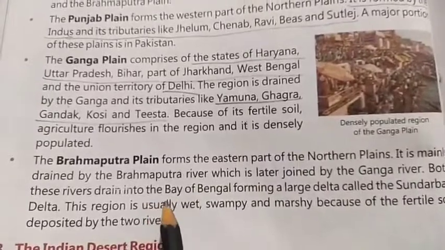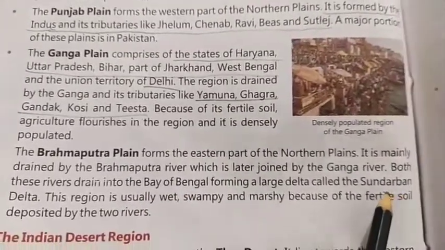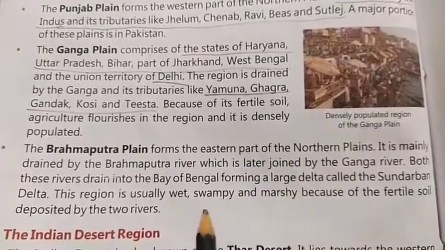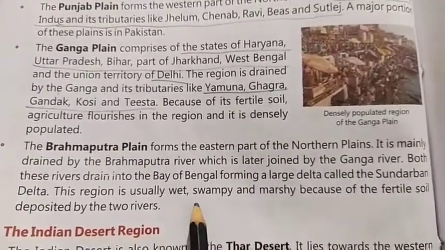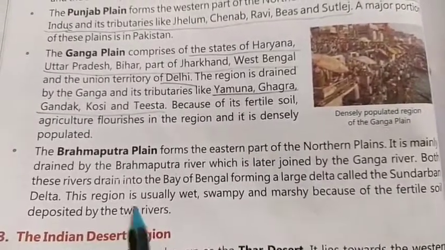Both these rivers drain into the Bay of Bengal, forming a large delta which is called Sundarban Delta. Again, this region is usually wet, swampy and marshy because of the fertile soil deposited by the two rivers.